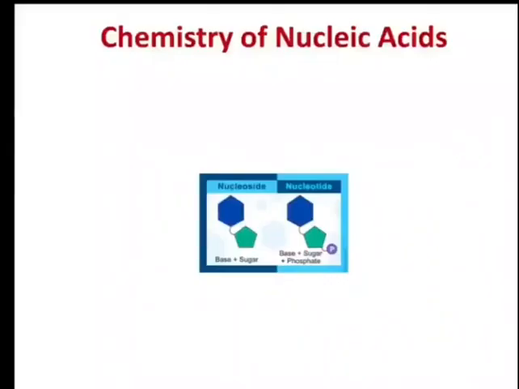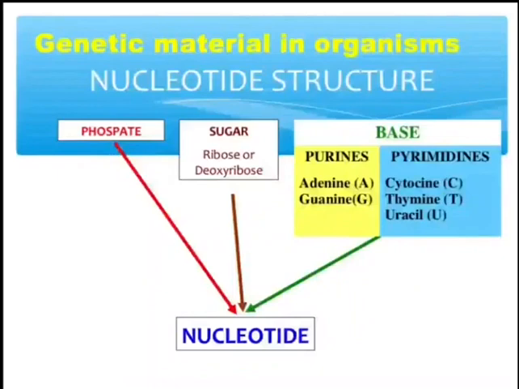Next topic is the chemistry of nucleic acids. There are two types of nucleic acid, DNA and RNA. Nucleic acids are long chains made up of repeating units called nucleotides. Each nucleotide is composed of three parts, namely a nitrogenous base, a pentose sugar and a phosphate group. You can see the structure of the nucleotide. Actually, a nucleotide is made up of phosphate, sugar and nitrogenous bases.